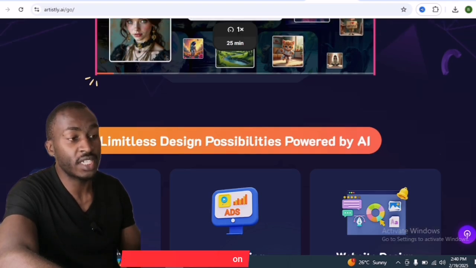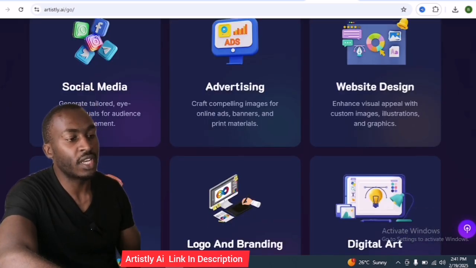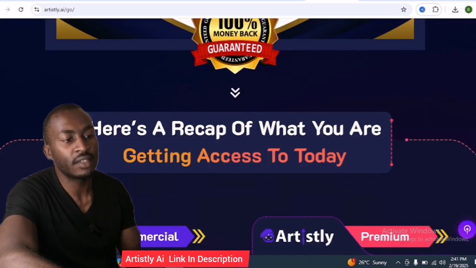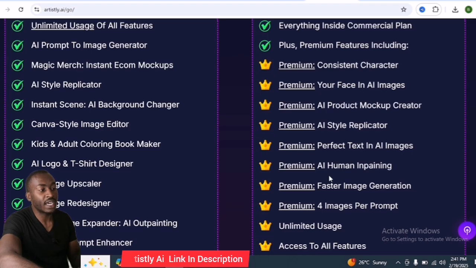In this video, I'm gonna share with you why Artistly AI is better than Midjourney and also Leonardo AI. And here is the reason why. For a one-time payment, you get unlimited access to AI tools. For example, you can create bookmarkers and also change background and many others.